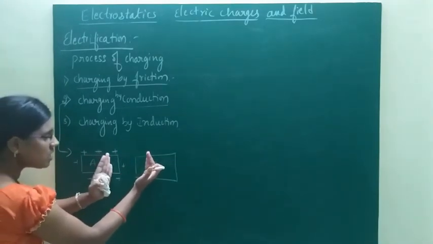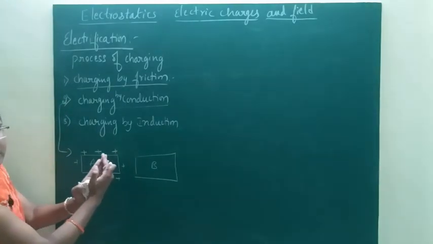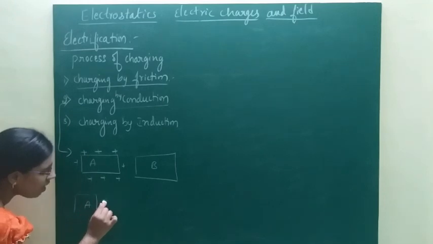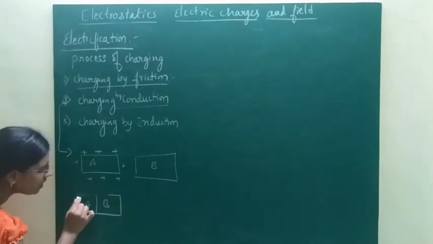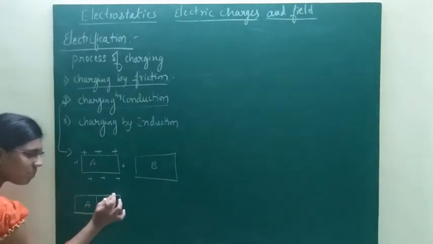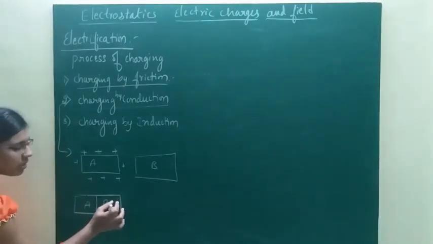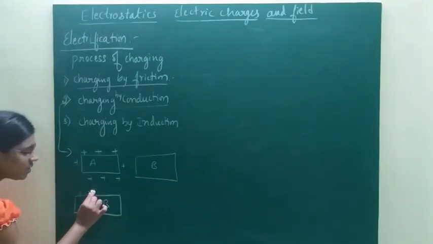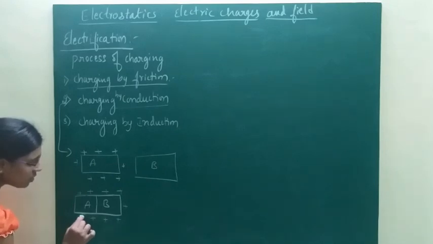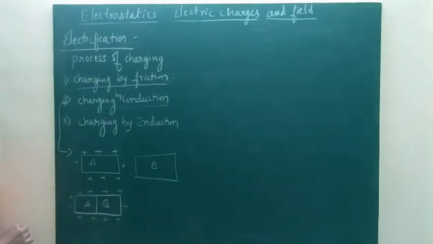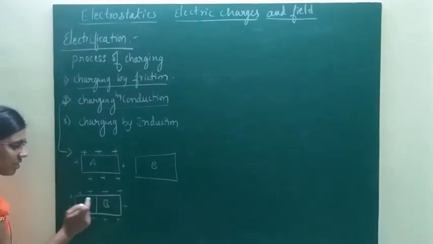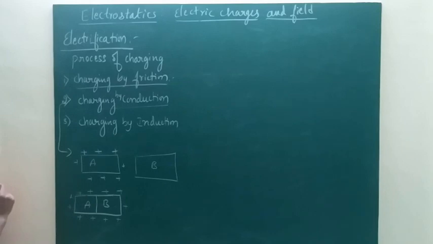If conductor A and conductor B are kept in contact with each other, then charges from conductor A flow to conductor B, so the charges are uniformly distributed over the surfaces of the two conductors. Here the uncharged conductor B also gets charged with the same kind of charge as conductor A.